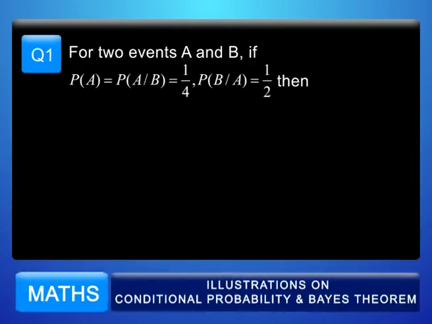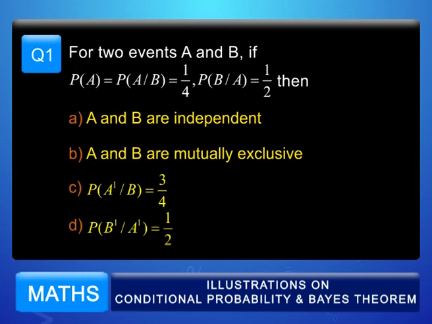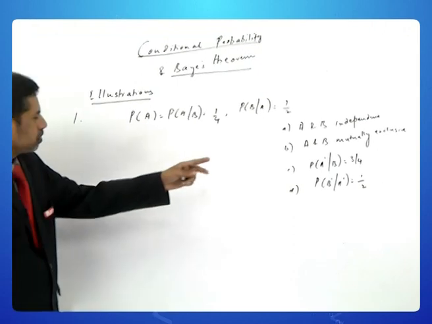Question number 1. For two events A and B, if probability of A is equal to probability A given B is equal to 1 by 4 and probability B given A is equal to half, then which of these options are true? A and B are independent, A and B are mutually exclusive, probability of A complement given B is equal to 3 by 4 and probability B complement given A complement is equal to half. Let's go one by one.